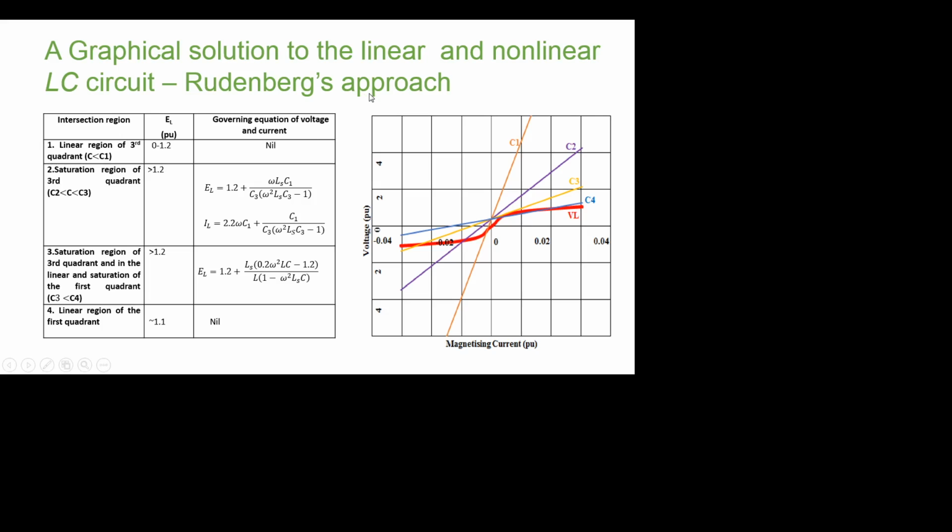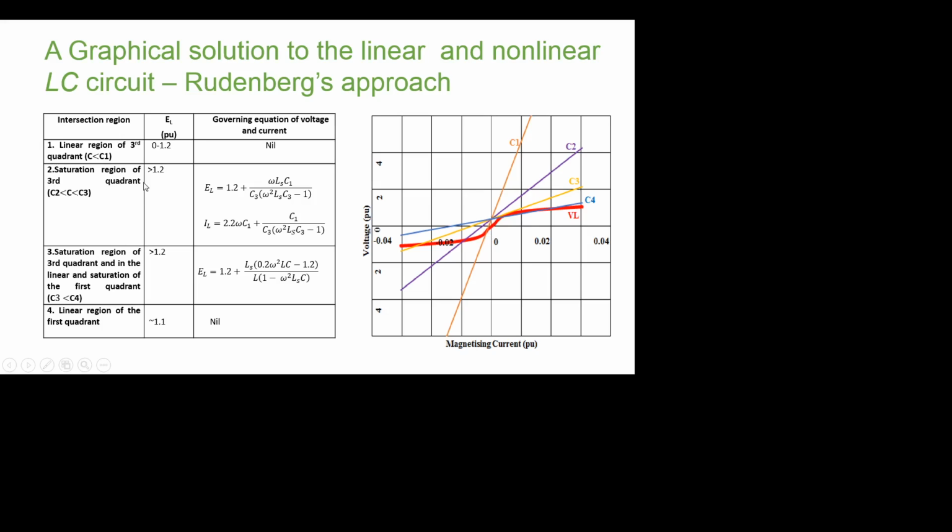Rudenberg's approach says that the intersection of the voltage across the inductance and the voltage across the capacitance curve will give the information about the resonance. Here the red curve is the transformer voltage, that is the voltage across the primary winding, and C1, C2, C3, C4 indicate the voltage across different capacitance values. If the intersection occurs in the linear region of the third quadrant, if the capacitance is chosen less than C1, there are no chances of over voltage.